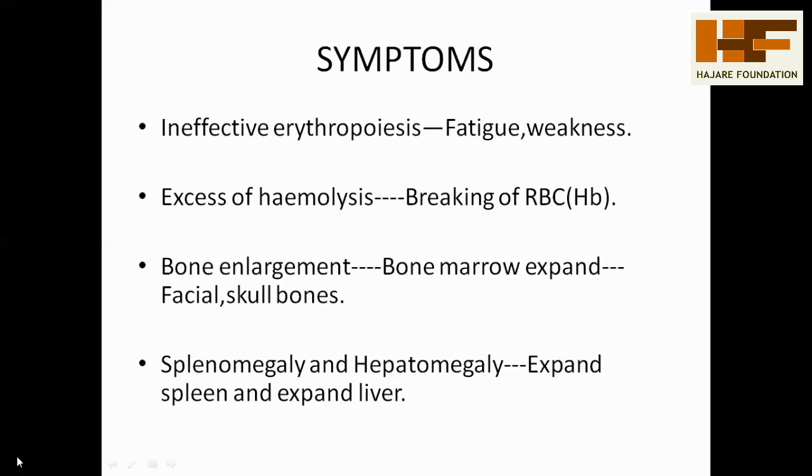And the last one is splenomegaly and hepatomegaly. Splenomegaly means expansion of the spleen. Expansion of the liver is called hepatomegaly. If the spleen size is increased, it is called splenomegaly. If the liver size is increased, it is called hepatomegaly.